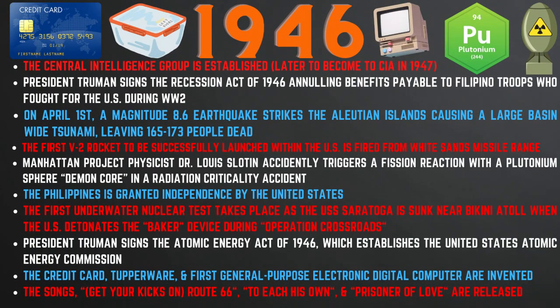In the year 1946, the Central Intelligence Group is established, later to become the CIA in 1947. President Truman signs the Recession Act of 1946, annulling benefits payable to Filipino troops who fought for the U.S. during World War II. On April 1st, a magnitude 8.6 earthquake strikes the Aleutian Islands, causing a large basin-wide tsunami, leaving 165 to 173 people dead.